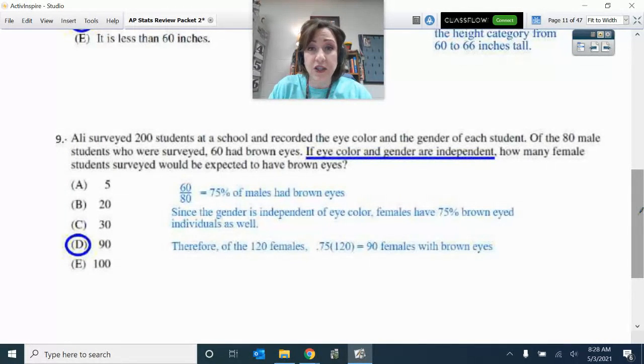All right. Eye color and gender are independent. That means that since we know the rate at which males have brown eyes, then the females will have brown eyes at the same rate. So that means of the 120 females, 75% would make 90 of them. So that was the key, knowing the fact that they are independent, they're having brown eyes at the same rate.